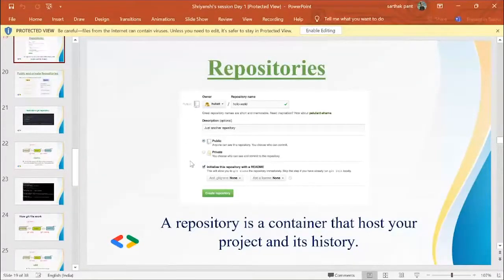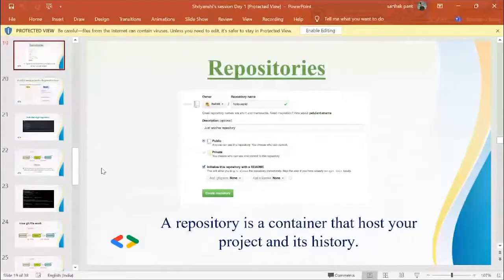A public repository is one that anyone can see and you can choose who can commit. Private repositories can only be seen by some people. It depends on how many collaborators you have made. You can see initialize this repository with a readme. Readme is a file which tells you what the project is about. Then you can see .gitignore. In .gitignore, we put the files which we don't want Git to track. Let's suppose you have a bunch of images which you don't want GitHub to track. So you use .gitignore.